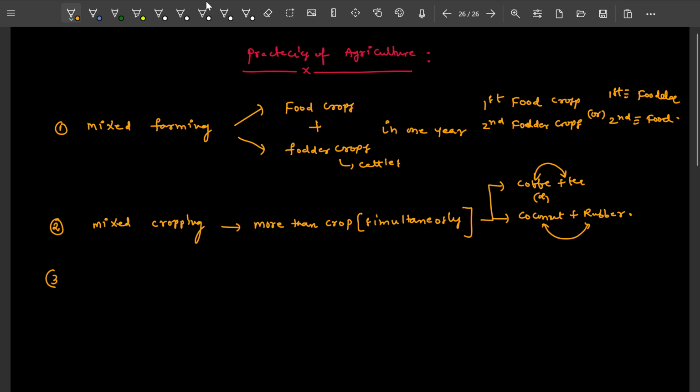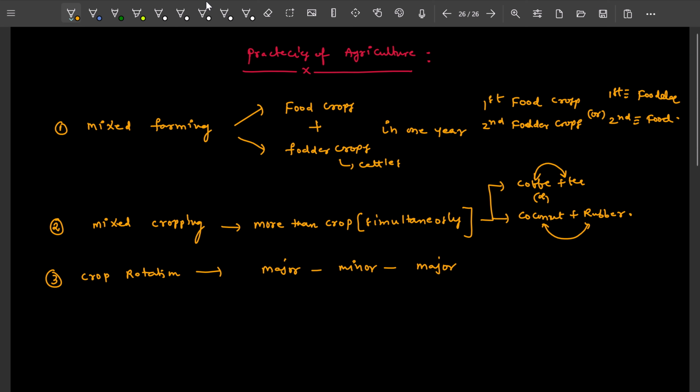And then next is crop rotation. What does crop rotation mean? First a major crop, next a minor crop, and after that a major crop again.